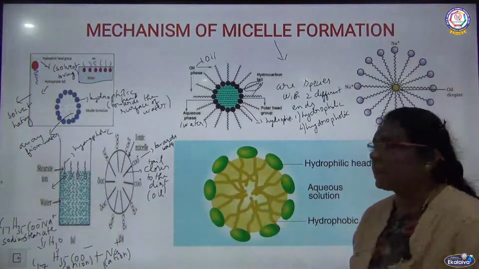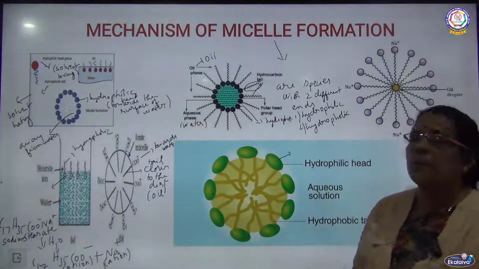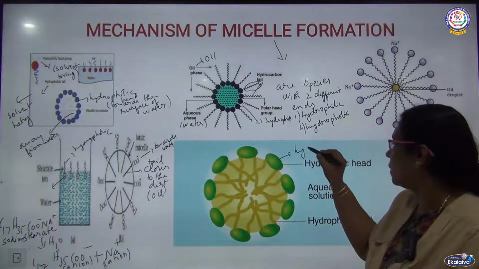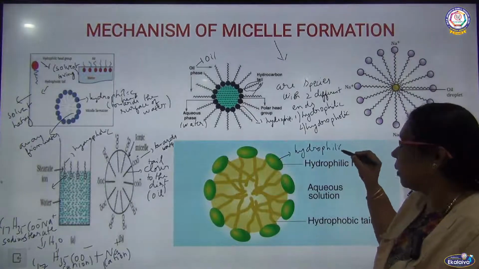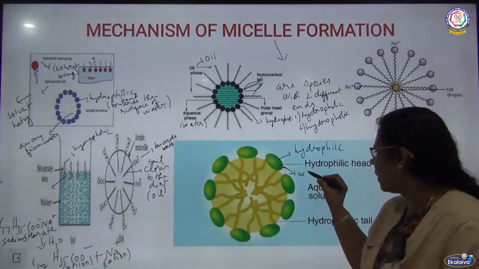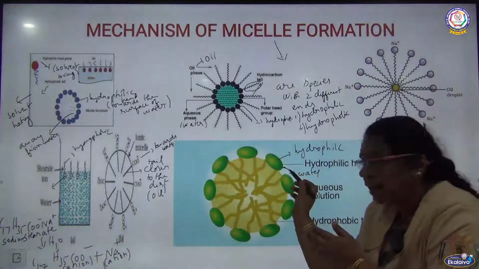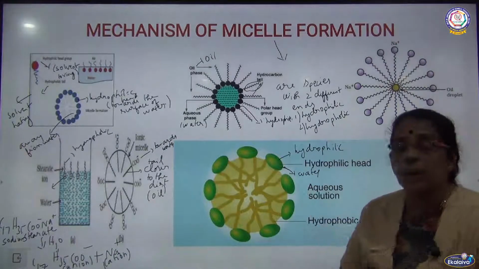And this is actually the micelle formation, where the spherical shape talks about the hydrophilic, solvent loving. You see these balls, they are closer to the solvent water, very much closer to the surface of the water. So they are water loving.